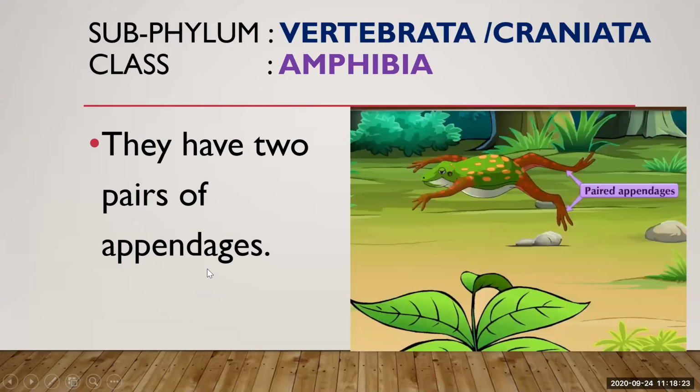They have two pairs of appendages. You can see here, appendages means any outgrowth on the body of an organism. So here they have appendages, you can say legs or limbs. They have paired appendages to jump on the land.